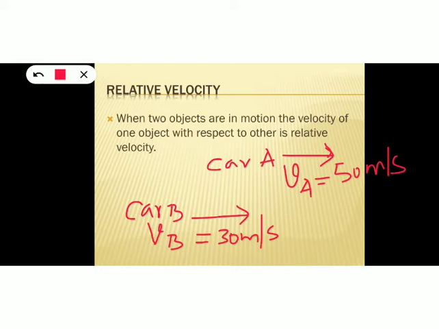Now, what is the relative velocity of car A with respect to car B?